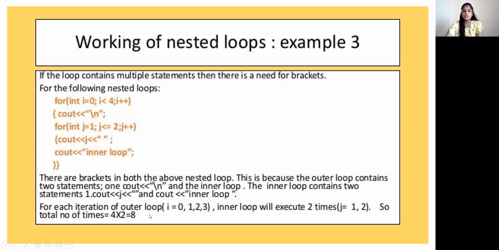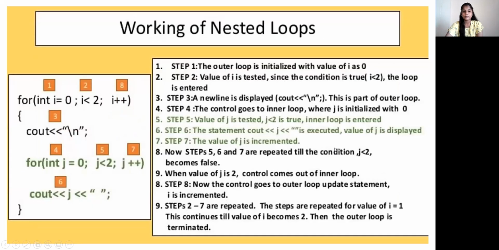For each iteration of the outer loop, i is equal to 1, 2, 3. The inner loop will execute 2 times, that is j equal to 1, 2. So the total number of times is equal to 4 into 2, that is 8.